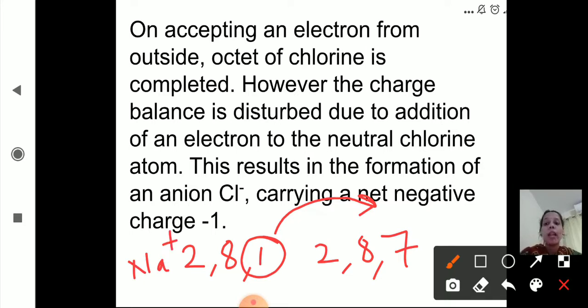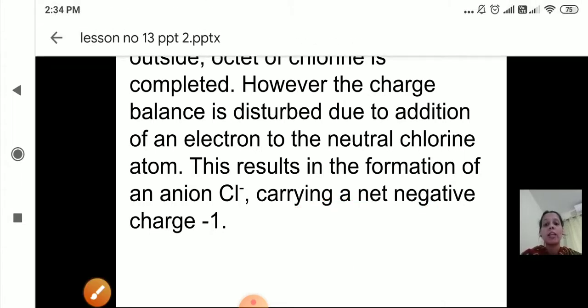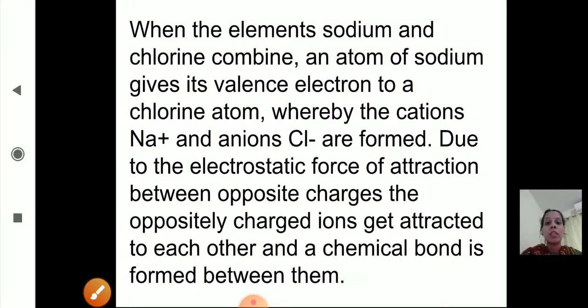Chlorine will gain 1 electron, and its outermost shell becomes 8, so it completes its octet state and carries a minus charge, that is the anion Cl minus, carrying a net negative charge of -1. I hope you are clear with this. So this is one example given.